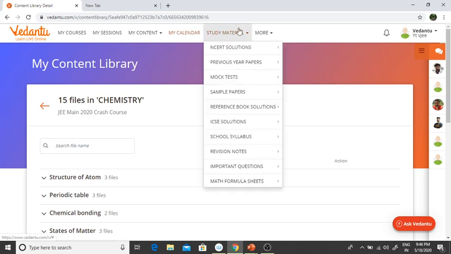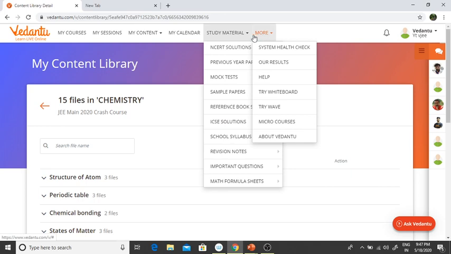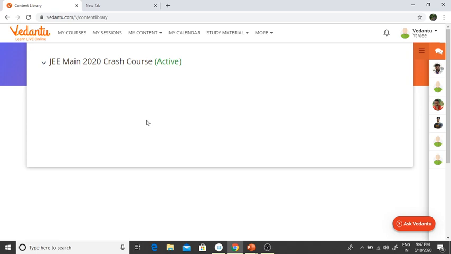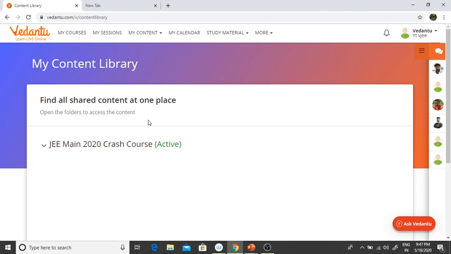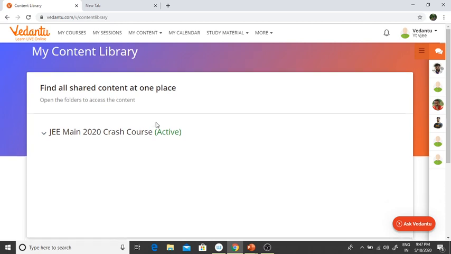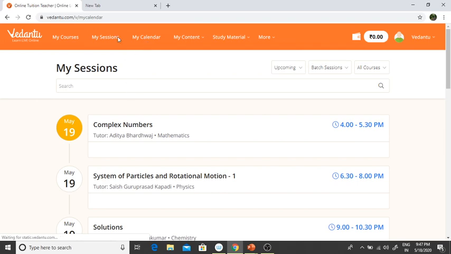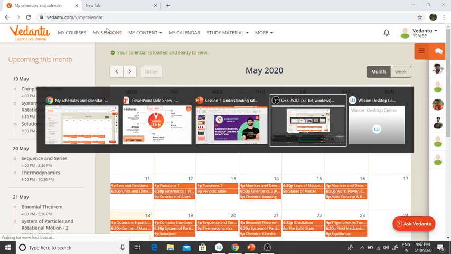Study material, mock test. Right now I have not given a test, but we have also got tests here. These many tests I have given, everything is also coming up. Test information and mock test results will also be shown here. The dates of the test would be shown here. Right now we do not have a test here. When a test comes, automatically it will also come here in this particular dashboard. I hope you are getting it. Matlab, we are properly giving you your content. We are making sure that you learn and you know. Right? So that's it, बच्चा. आज का मैं आपको यही बता रहा हूँ.